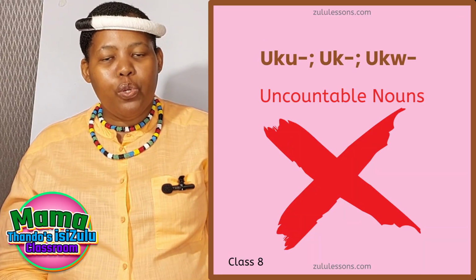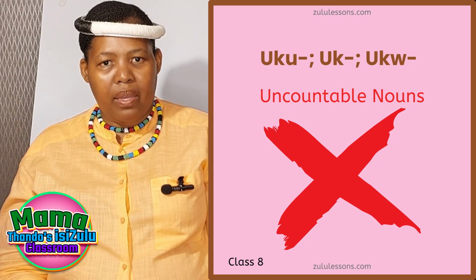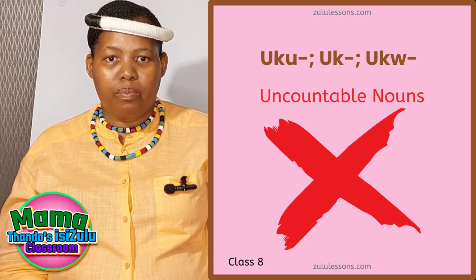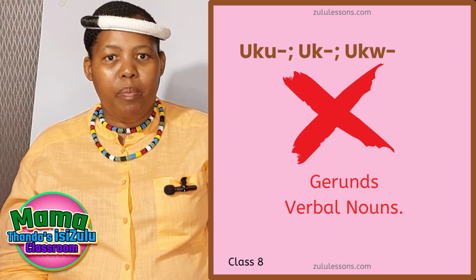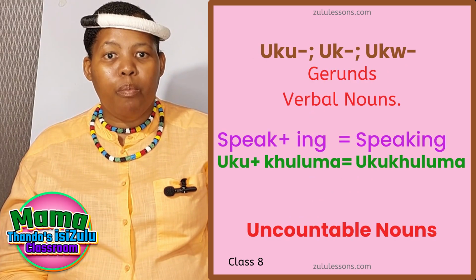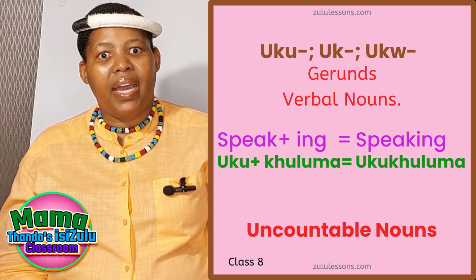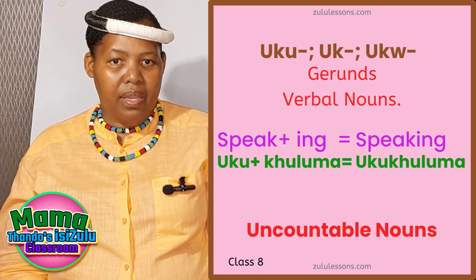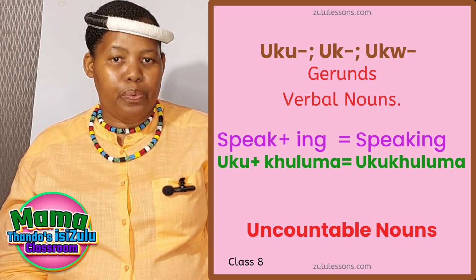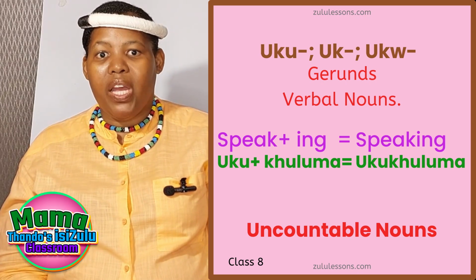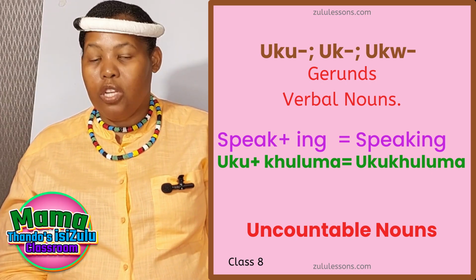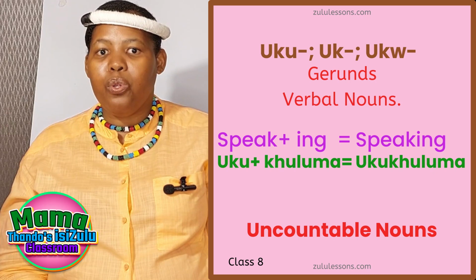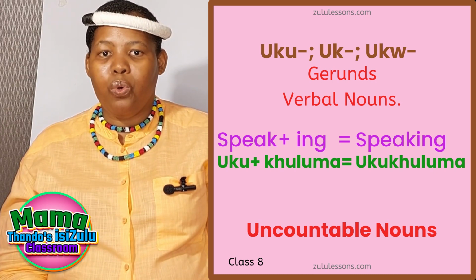Words starting with uku, uk and ukw are uncountable nouns. Those are gerunds or verbal nouns, nouns that are taken from verbs, and then you add the letters ing in English. In isiZulu, it is the letters uk, ukw, or uku, followed by the verb. For example, speaking, so not to speak, but speaking is ukukhuluma.